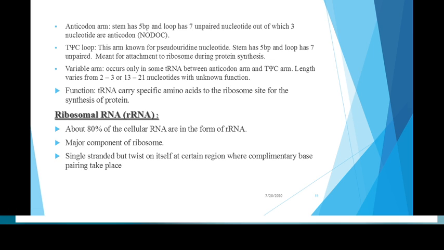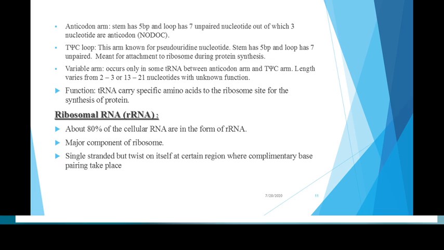Variable arm. This variable arm occurs only in some tRNAs between the anticodon arm and the T psi C arm. The length of the variable arm varies from 3 to 5 or 13 to 21 nucleotides, with unknown function. The function of the variable arm is still not known.